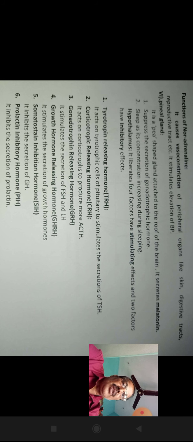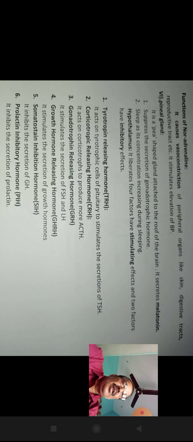Third, gonadotropin releasing hormone. And fourth, growth hormone releasing hormone. These are the four hormones that have stimulating effects. Somatostatin, the growth hormone inhibitory hormone, and the prolactin inhibitory hormone are the two hormones that have inhibitory effects.